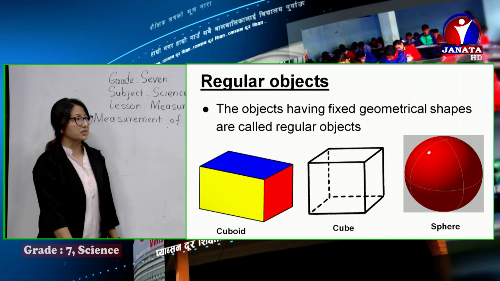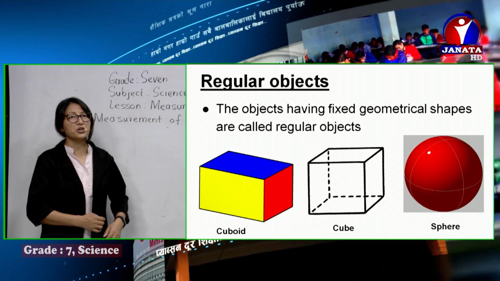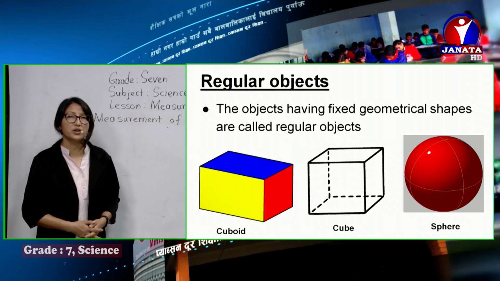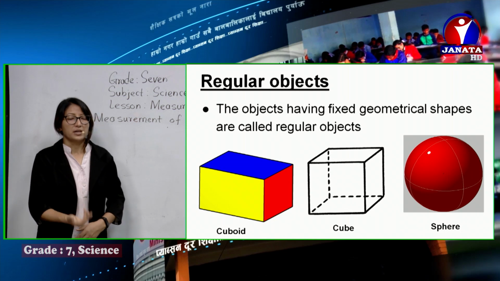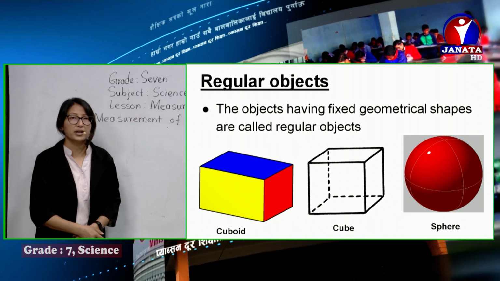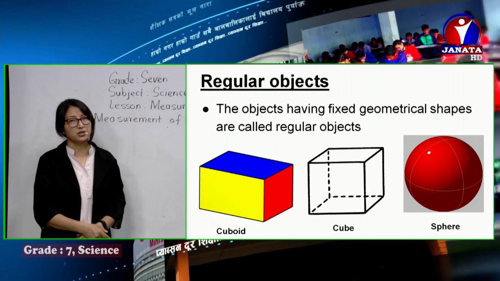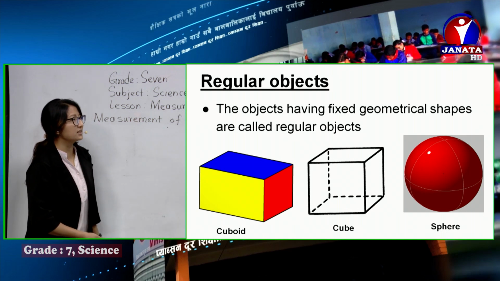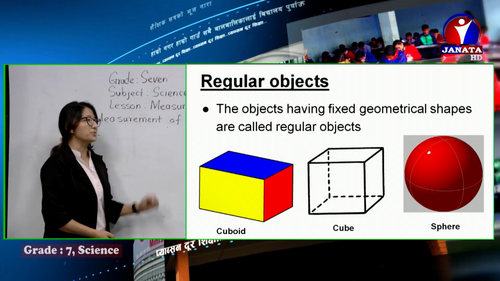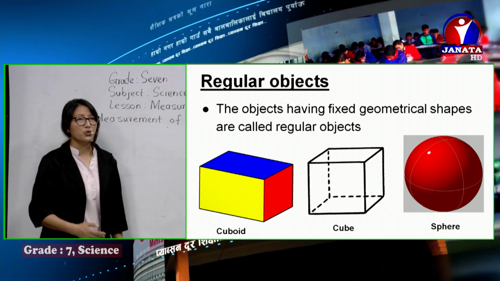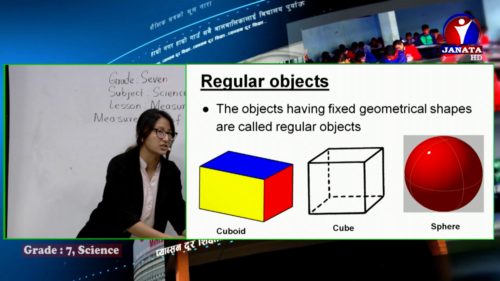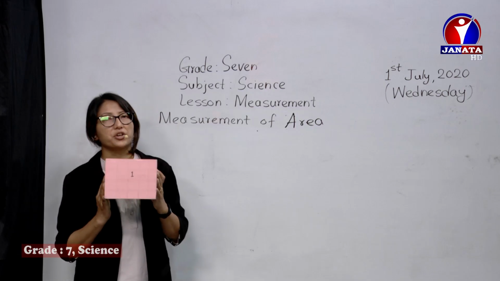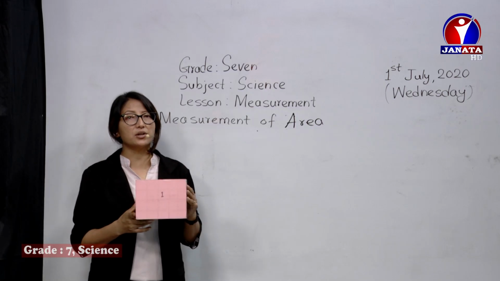Now different objects are here, you can see. Today we are going to measure the area of different regular objects. So first of all, let's get some concept of what regular objects and irregular objects are. You can check in the slide. These all are regular objects, objects having a fixed geometrical shape. I have a few regular objects in my hand as well. See, these are regular objects.